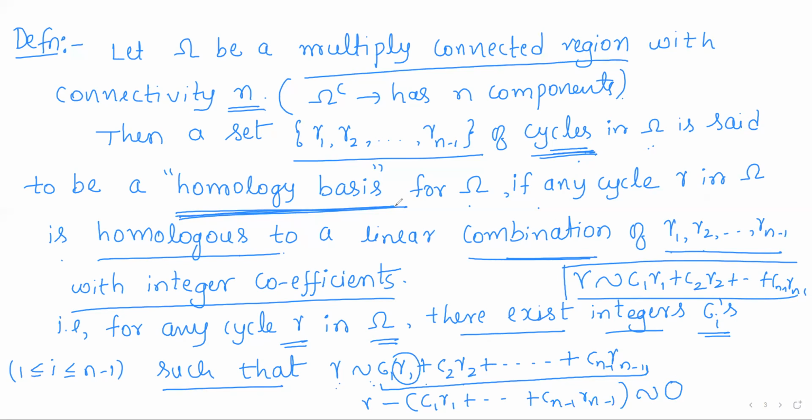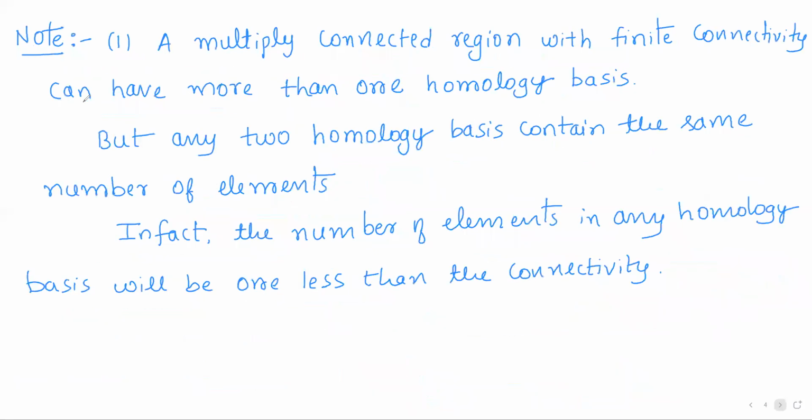So any homology basis for a multiply connected region of connectivity n is nothing but a set of n minus 1 cycles, such that given any cycle, it has to be homologous to a linear combination of these n minus 1 cycles. And there will be n minus 1 elements in that homology basis, provided the connectivity is n. Okay, so now we shall make some observations.